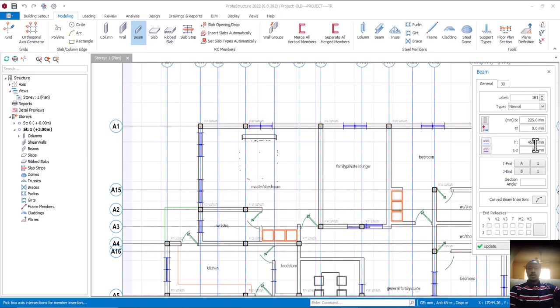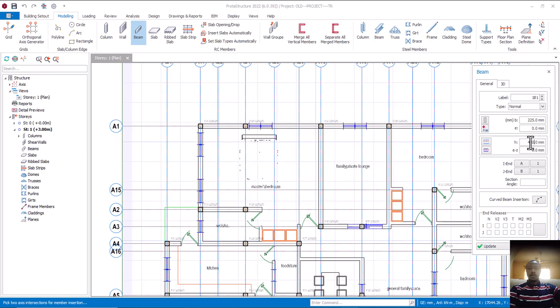Am I correct? Which is wrong. So why are we having this 450? It is because the actual beam depth based on code is 300. Now this 300, if you add your slab thickness of 150, gives us what? 450. So that's how we came about this 450.